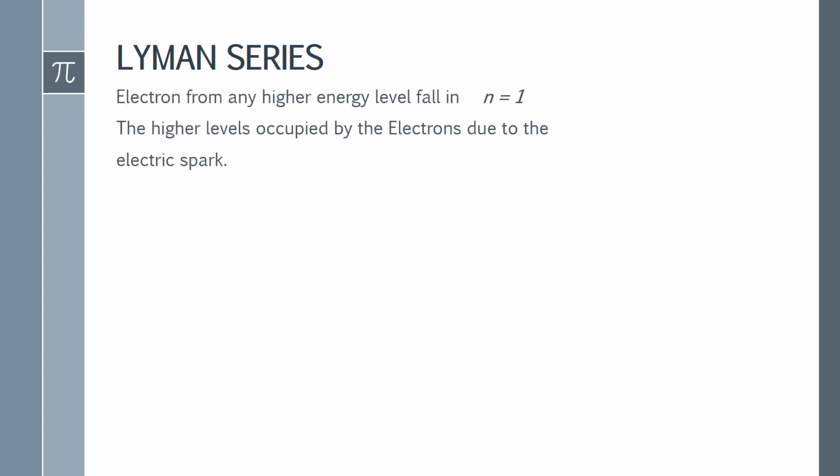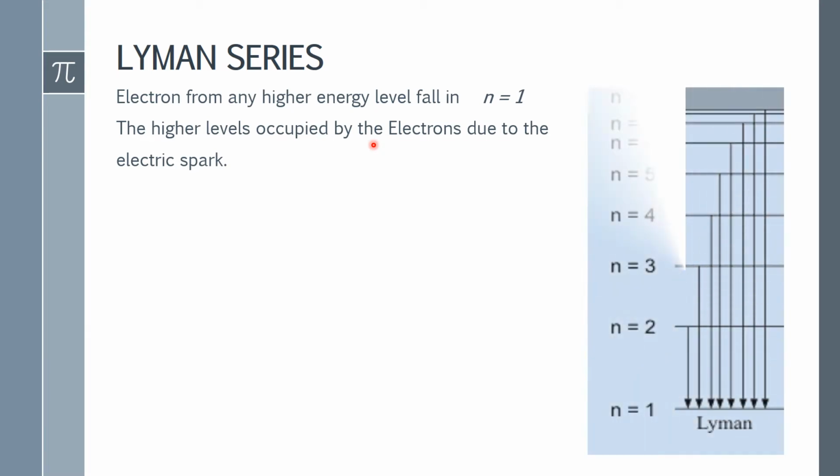So the first series is the Lyman series in the hydrogen spectrum. The Lyman series is considered when an electron from any higher energy level falls into the n=1 energy level. The lowest energy level is n=1, and higher levels are occupied by electrons that get the energy from an electric spark and become excited.